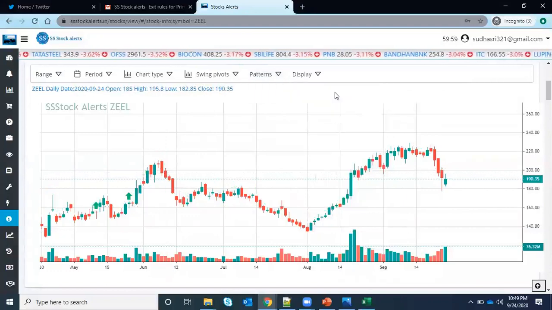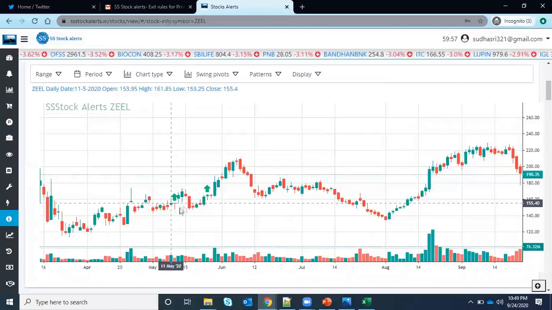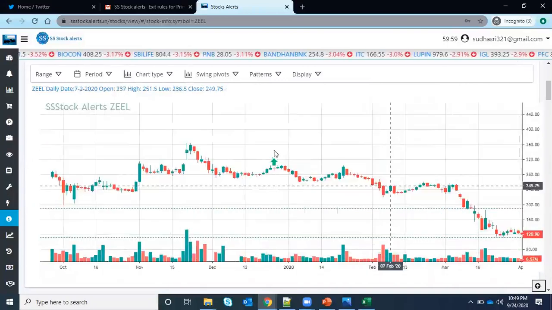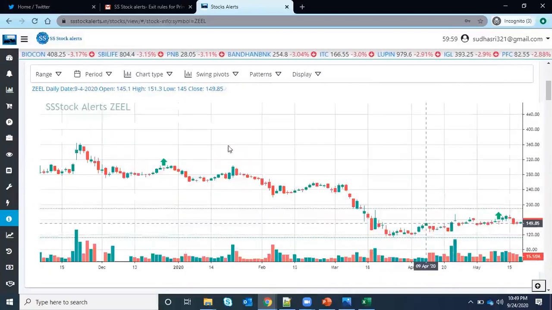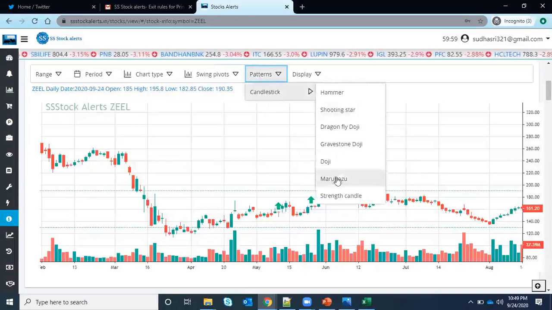And if you want to see hammers, here is one hammer and here another hammer. So with your eyes you can see, and you can interpret whether the stock is respecting or not. These things you can do. With this, you can try other things.